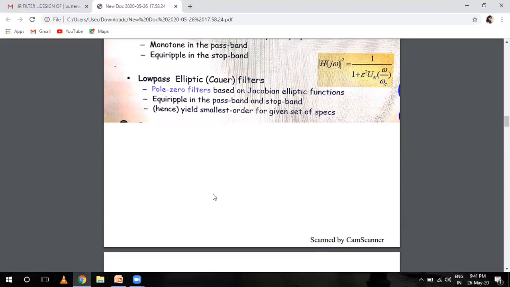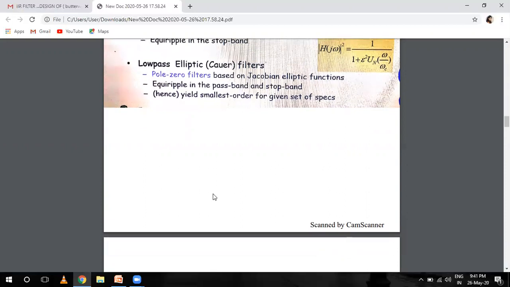And the elliptic filter produces the fastest transition of any type of filter, but it also exhibits gain ripple in both passband and stop band. The elliptical filter is characterized by the ripple in both passband and stopband, as well as the fastest transition between passband and ultimate roll-off of any type of filter. So this is all about the elliptical filter.